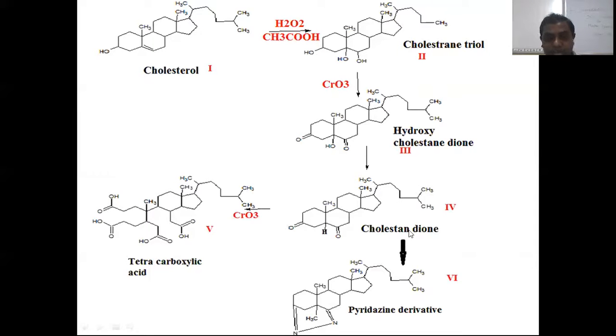Now this hydroxy cholestane dione is again oxidized with chromic acid. We get a tetracarboxylic acid, meaning ring A and ring B will open and it will convert to a dicarboxylic acid at ring A and a dicarboxylic acid at ring B. Again we have the reaction with a pyridine derivative. We get pyridine substitution at ring A and ring B.